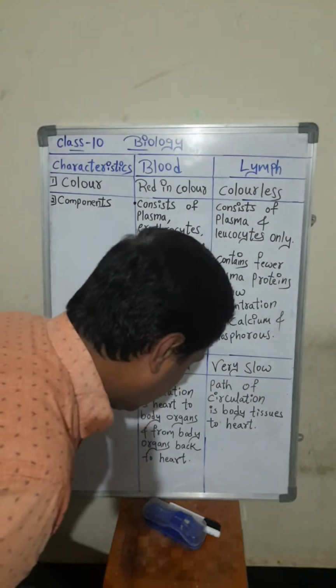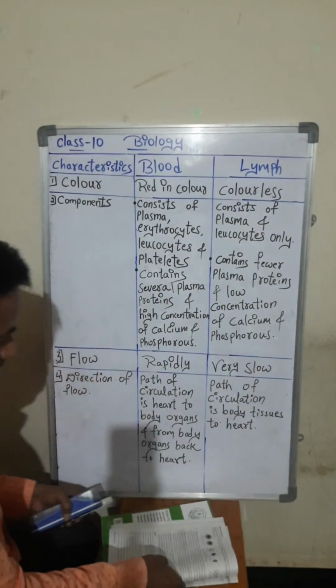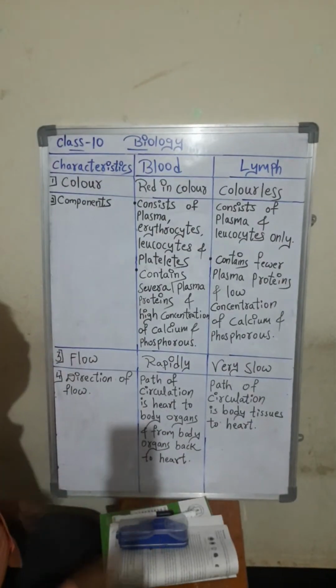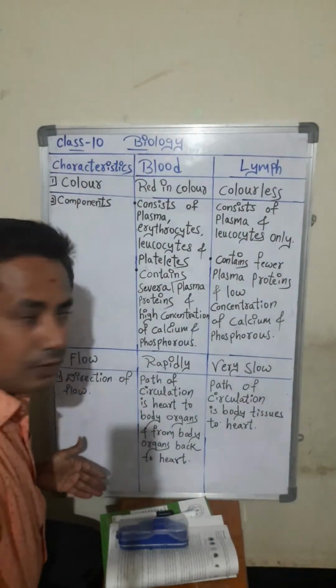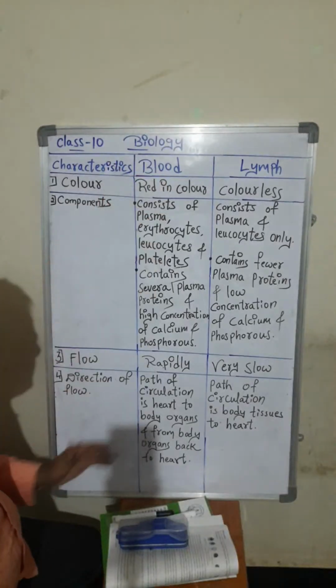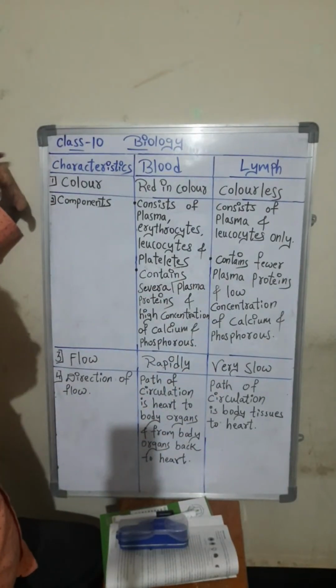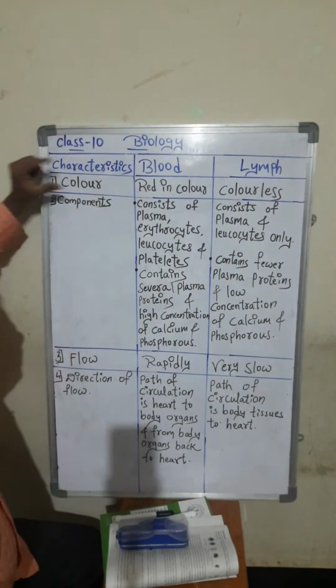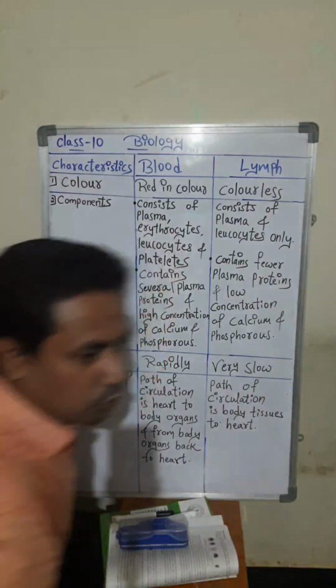So let's continue. We are coming to our topic. The first column is characteristics, in the second column is blood, and in the third column is lymph. First, the color of the blood is red, as I have just told you.